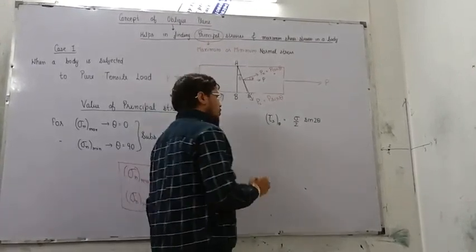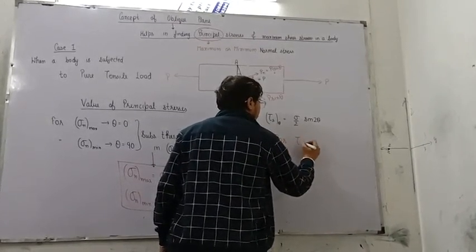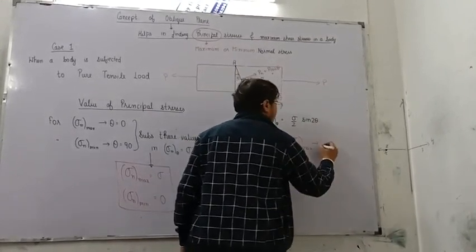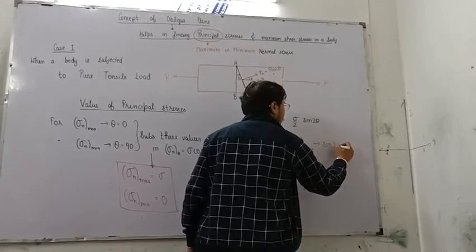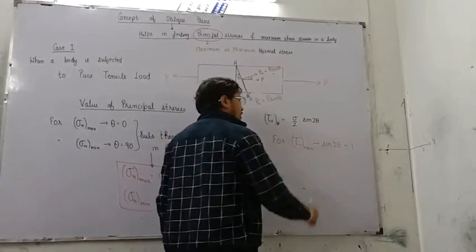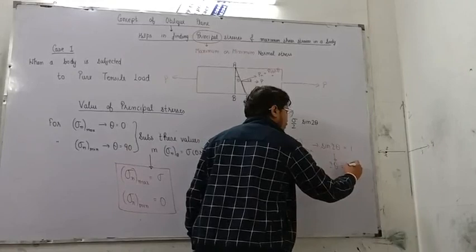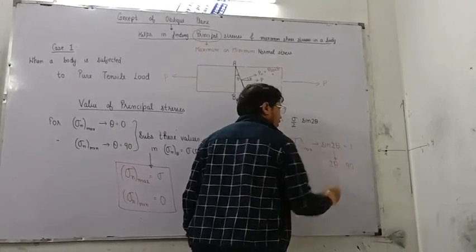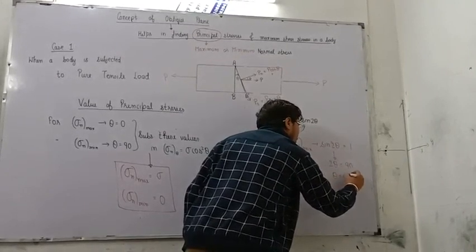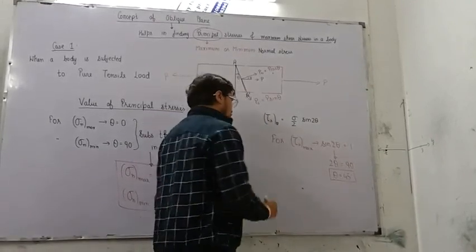For tau s maximum, the condition is that sine 2 theta should be equal to 1. Sine 2 theta can be 1 only when 2 theta is equal to 90 degree, which means theta is 45 degree, right?